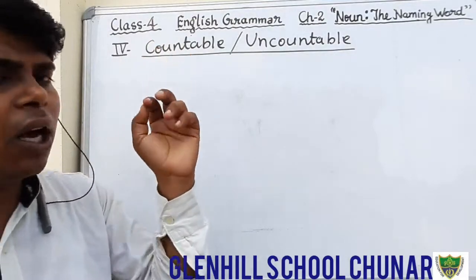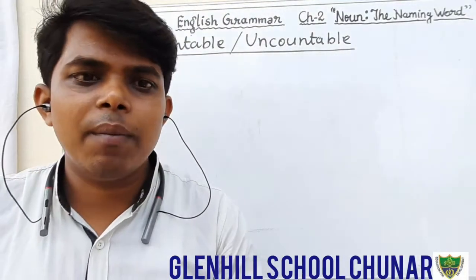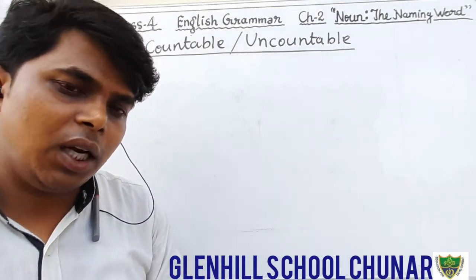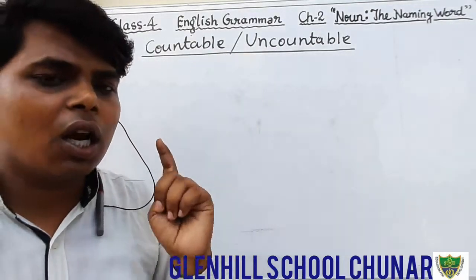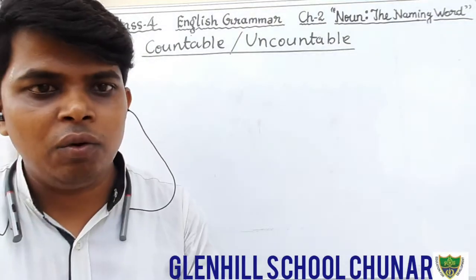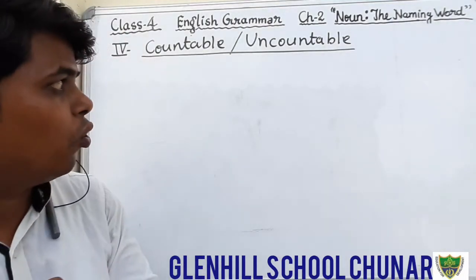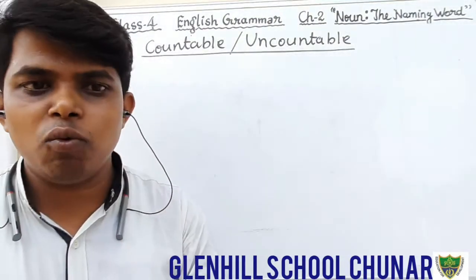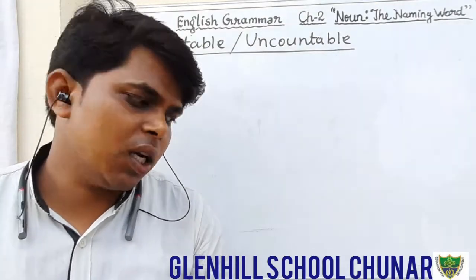In countable noun we can keep proper noun, common noun and collective noun, and in uncountable noun we can keep material noun as well as abstract noun. Okay students, I hope that you all have understood what is countable and what is uncountable.